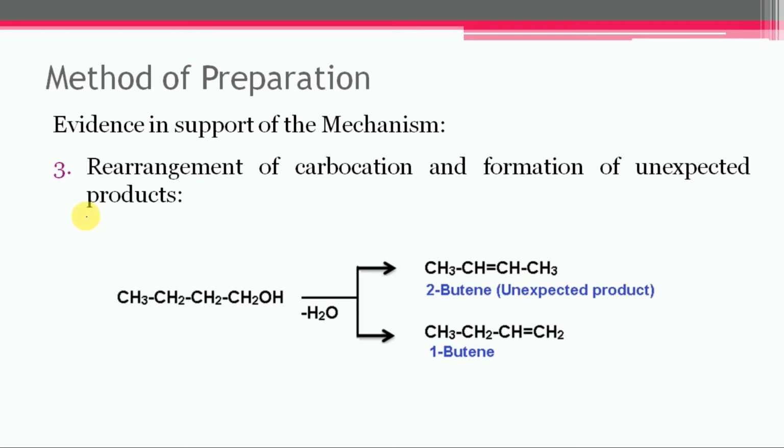In this case, the position of the double bond formed, or sometimes even the carbon skeleton, may be quite unexpected. So let us take the case of the dehydration of n-butyl alcohol. In this case, the expected product, 1-butene, is formed in a very small quantity, but in addition to this, 2-butene will be formed in the major quantity, which is the unexpected product.